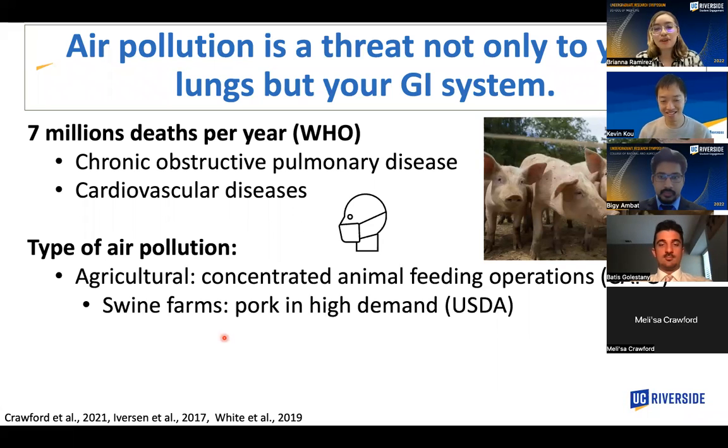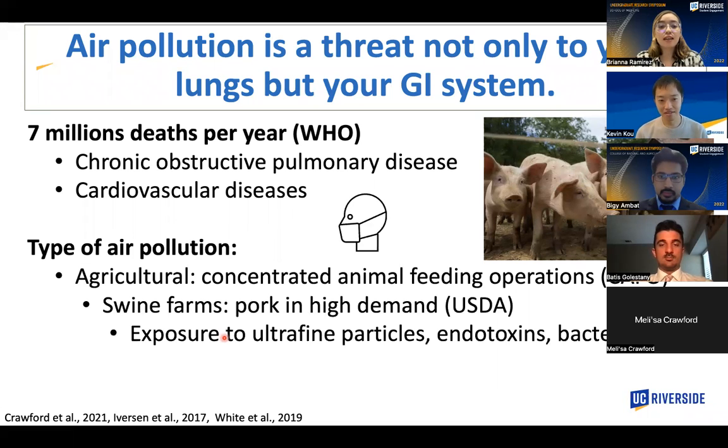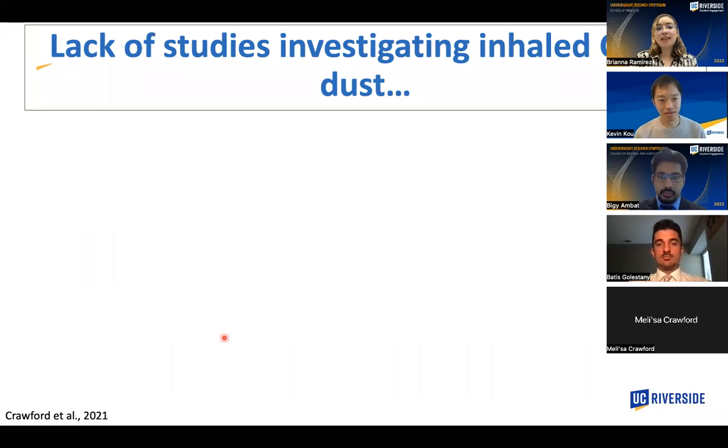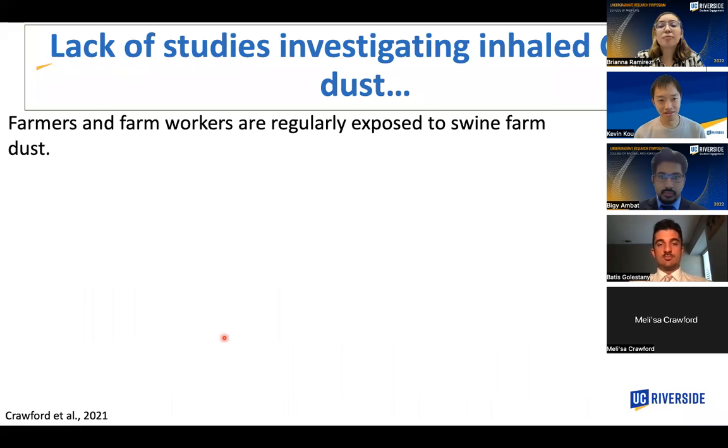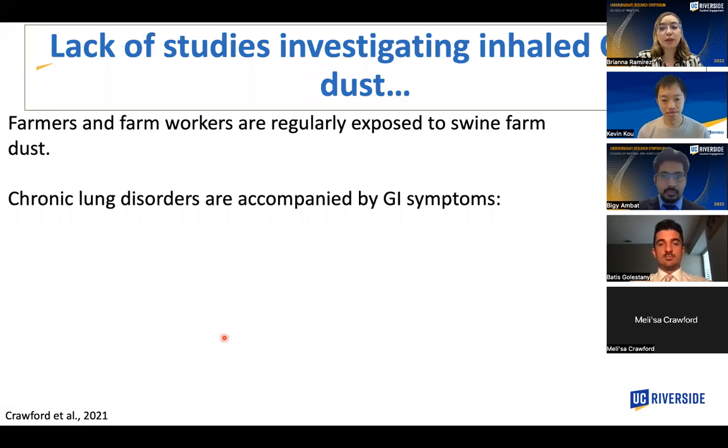So we're interested in swine farms because not only is pork in high demand, as stated by USDA, but the swine farm dust is known to be more abundant in ultrafine particles, endotoxins, and bacteria that could be detrimental to your lungs if exposed. With that in mind, these swine farm workers that are being exposed to this dust have to work extended hours to upkeep these farms. This constant exposure can lead to the formation of chronic lung disorders within these farm workers.